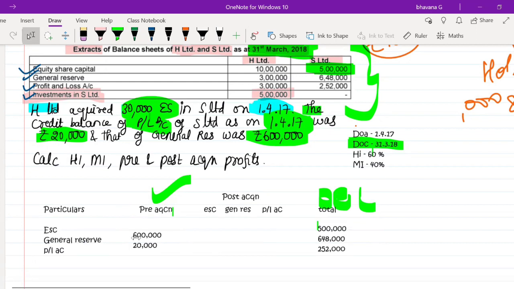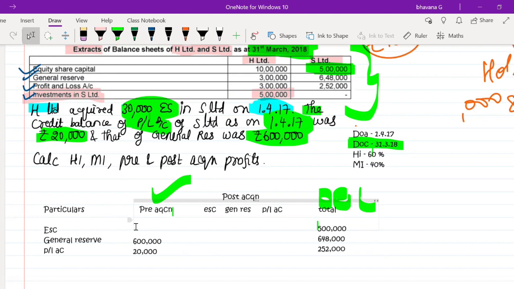Okay. So here, for equity share capital, they have not given you the opening balance. In such a case, there is a general assumption that if the opening balance of equity share capital is not given, whatever balance is shown as on the date of consolidation is taken as its opening balance itself. So under pre-acquisition profits, what will be the amount of equity share capital?